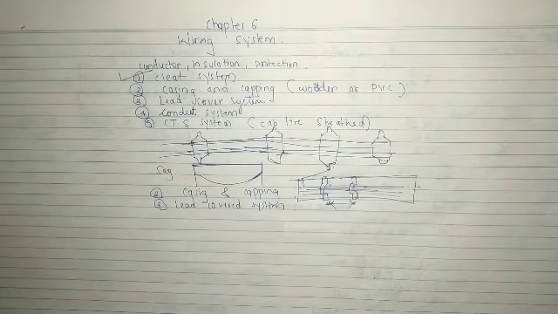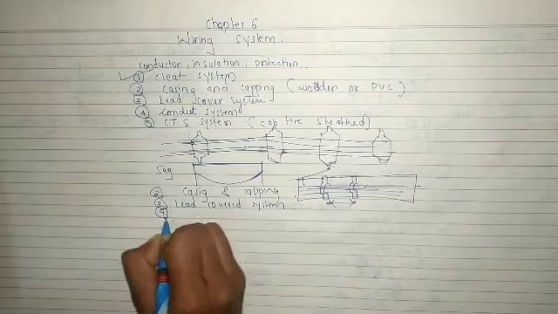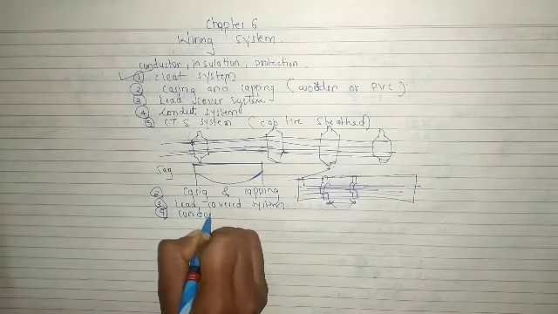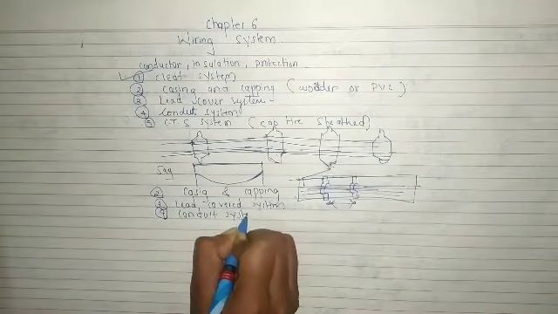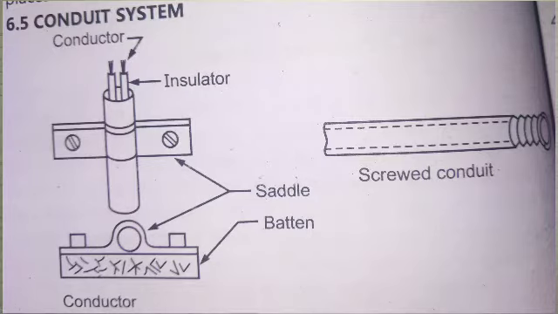Now moving to the conduit system. Fourth one is the conduit system. Here in the diagram you can see a pipe-like system, and through this pipe the wires are coming out. In this system, insulated conductors are used, that means wires which are insulated.